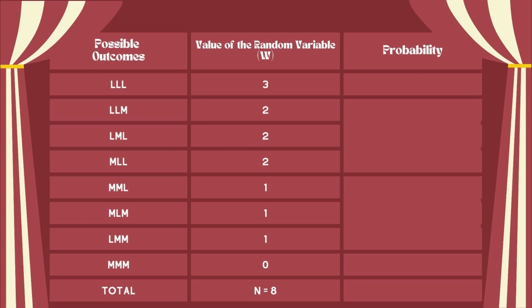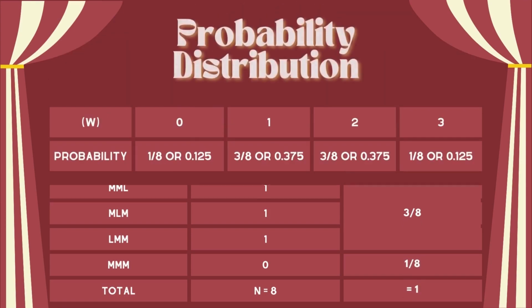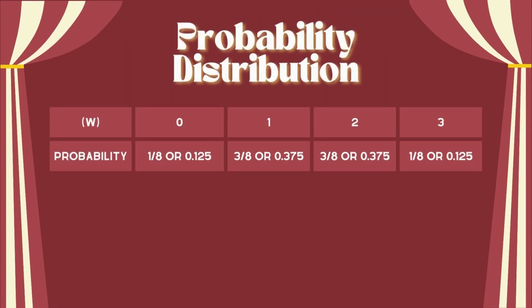So from that, we can now get our probability. We can get that by getting the frequency over the possible outcomes. The frequency of landing 3 rings is 1, so our probability here will be 1 over 8. The frequency of landing 2 is 3, so our probability will be 3 over 8. Same goes to 1, which has the probability of 3 over 8, and 0, which has the probability of 1 over 8. From this, we can now write our probability distribution table and convert our values to decimal form, since we are getting the probability of winning a game.